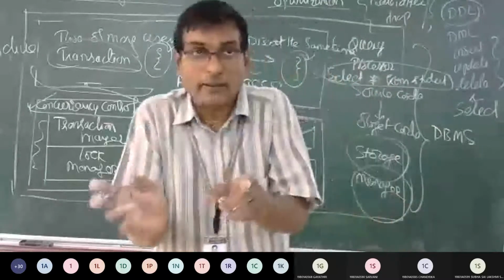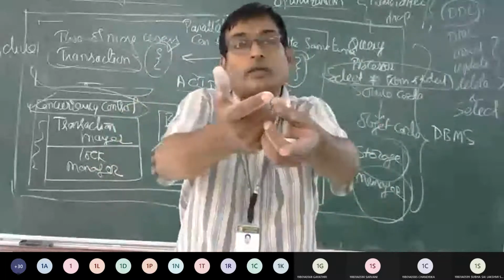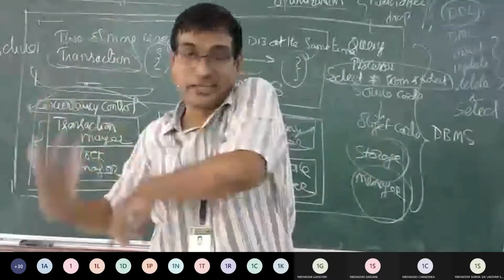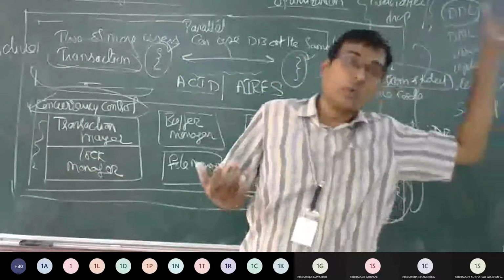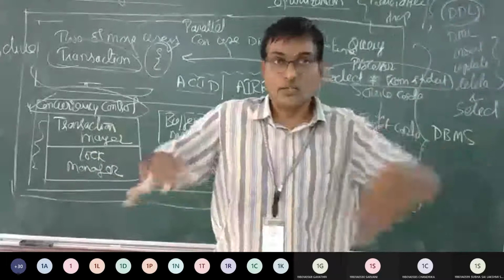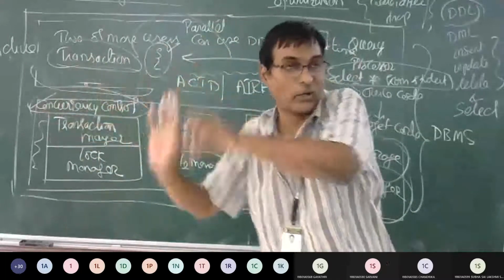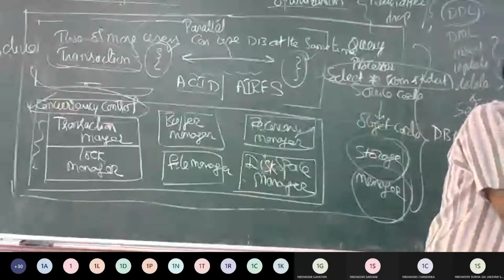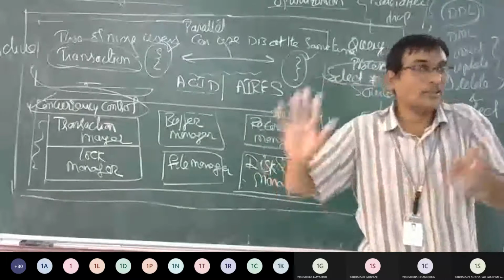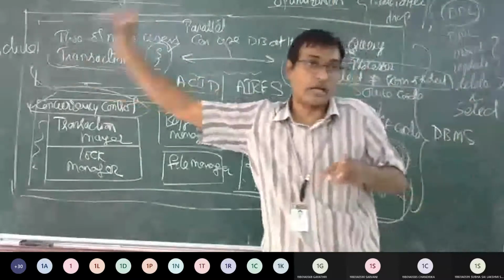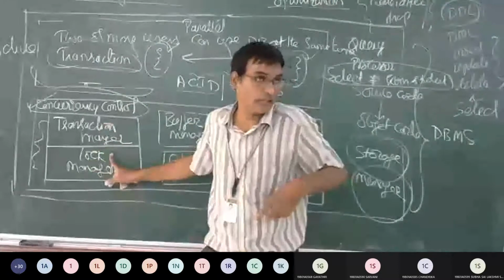I use my Google Pay and move 100 rupees to your account. That means 100 rupees has to be deducted from my Google Pay account and 100 rupees has to be credited to your Google Pay or PhonePe account, right? So a transaction is successful if 100 rupees is deducted from my account and 100 rupees is added to your account. In between, if any internet errors, storage errors, anything happens, it has to come back to the starting. That is where this transaction manager takes care.